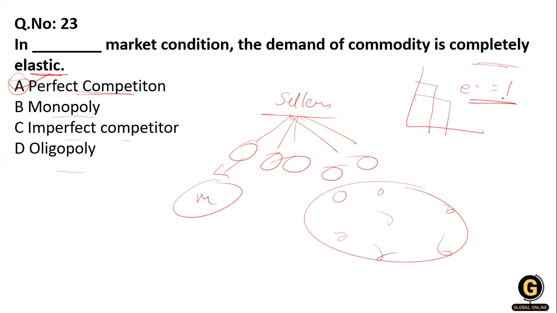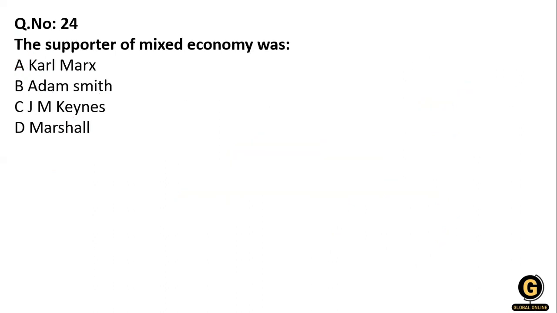Now, next question. Who is a supporter of the mixed economy? Karl Marx, Adam Smith, J.M. Keynes, or Marshall. The supporter of the mixed economy is J.M. Keynes. Okay, J.M. Keynes is a supporter of the mixed economy.